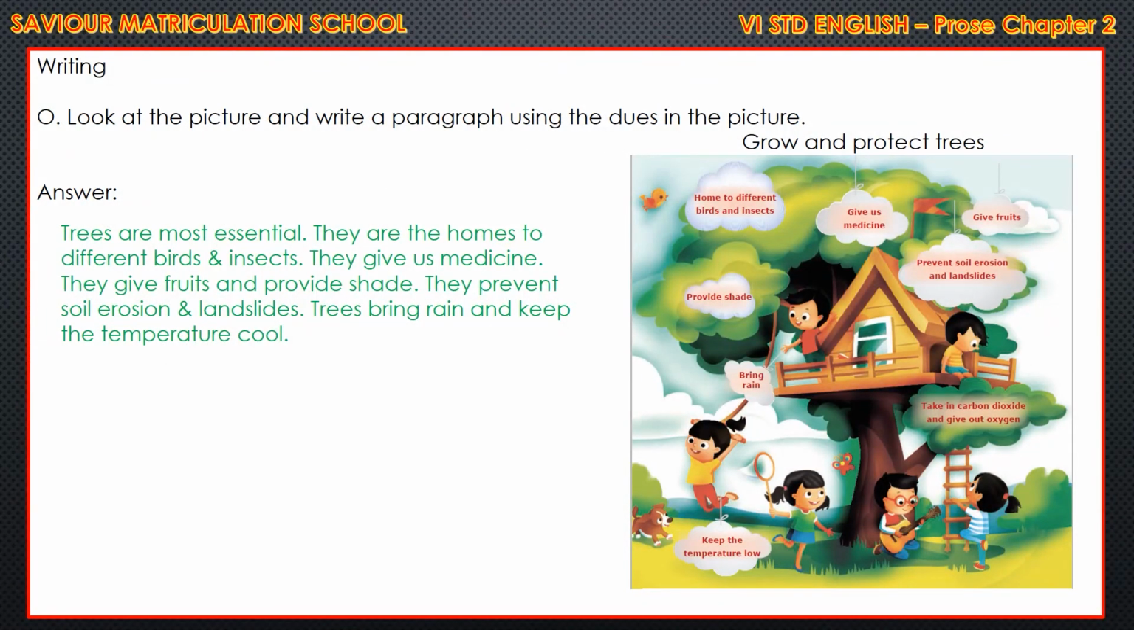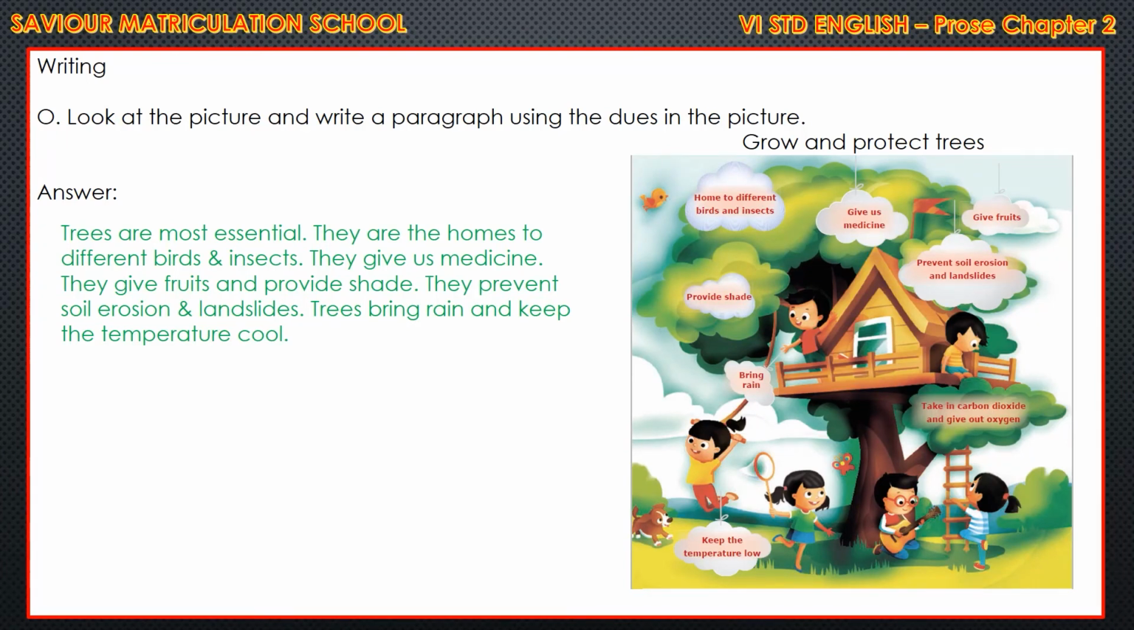So next O. Look at the picture and write a paragraph using the clues in the picture. So clues are given here, children. So like home to different birds and insects, give us medicine, give fruits, all these are the clues given here. So with these clues you have to make an answer.